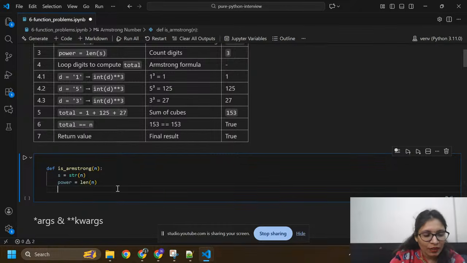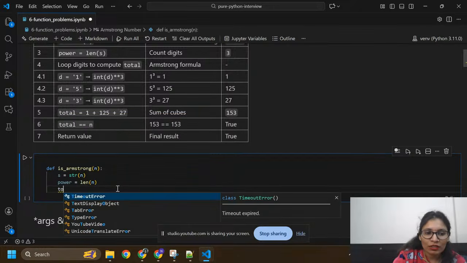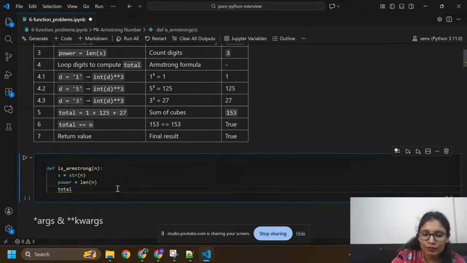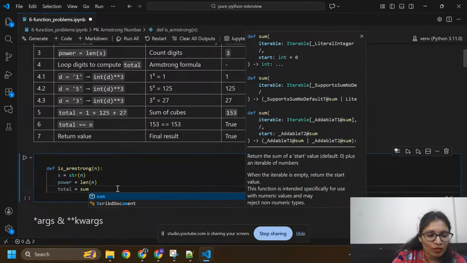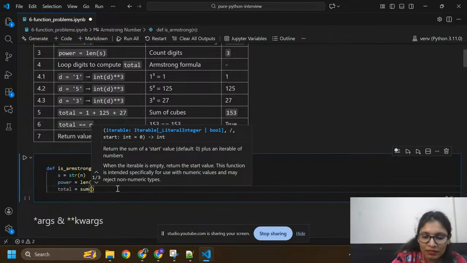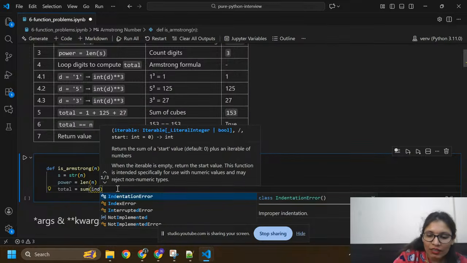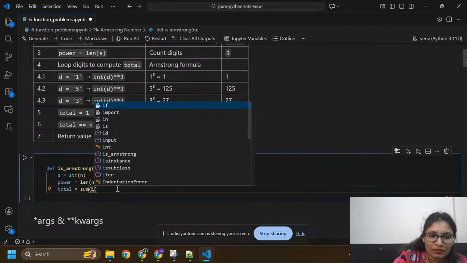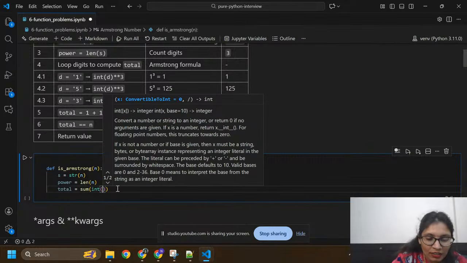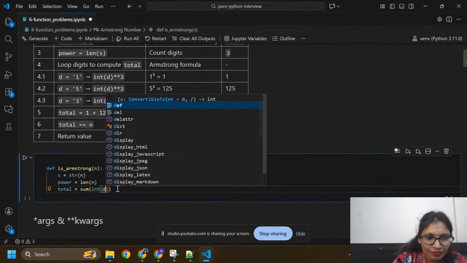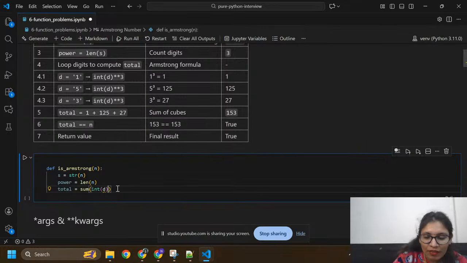And here I'm going to calculate total equals the sum of every element, where every element should be an integer to the power of power: int(d) ** power for d in s.